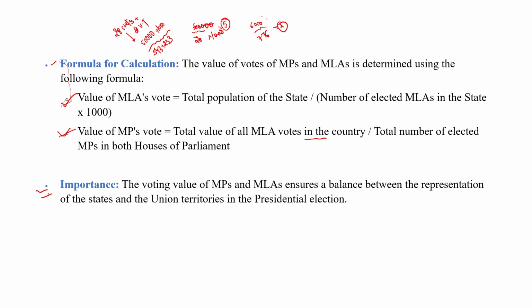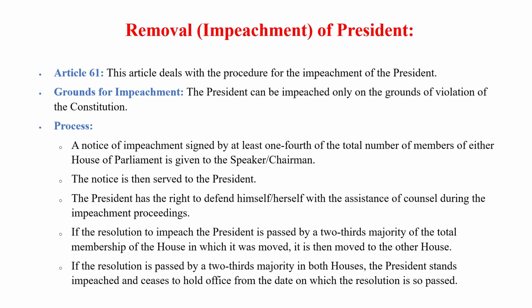Next, importance. The voting value of MPs and MLAs ensures a balance between the representation of the states and union territories in the presidential election. So it ensures a balance between the representation of the states as well as union territories. Next is removal of the president.